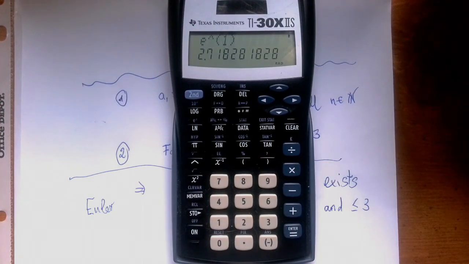E is an irrational number, just like pi, and it's just as famous, and it has difficult properties just like pi does. Pi and square root of 2 are both irrational numbers, but square root of 2 is kind of friendly, because if we square it, we get 2. You cannot raise pi to any power to get an integer, and e is similarly sort of non-algebraic. We cannot raise it to a power or do anything algebraic with it to produce an integer. Such a number is called a transcendental number. So unlike square root of 2, pi and e are two very famous transcendental numbers.